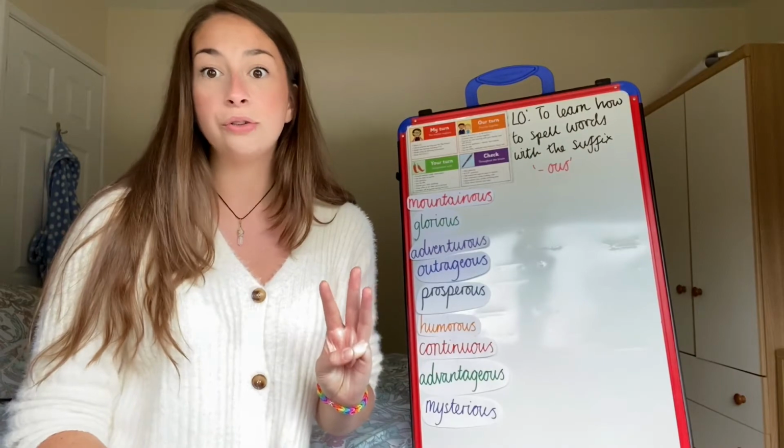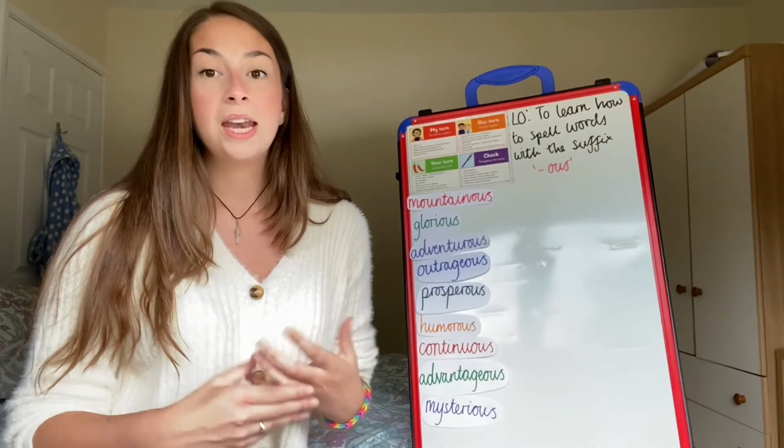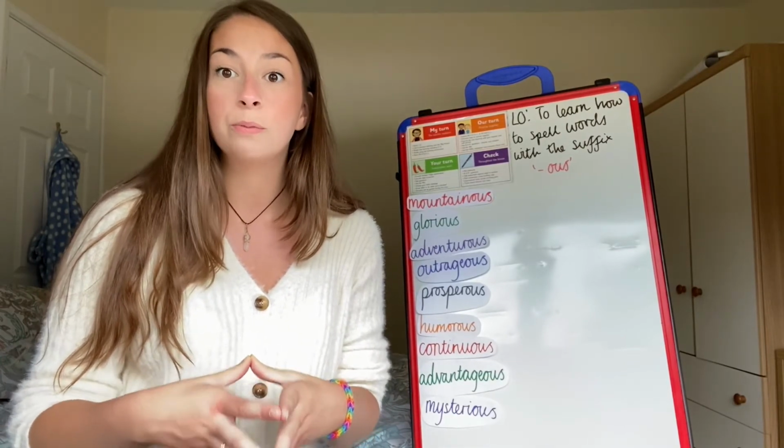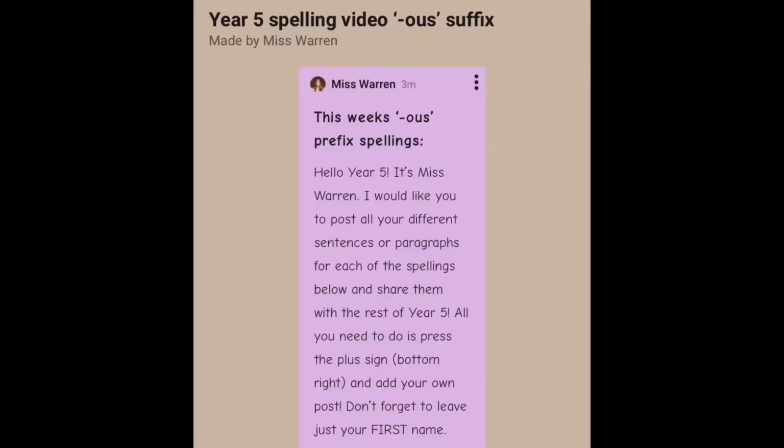Anjali 3, I want you to write either a sentence or a paragraph using this week's spellings. Now, ideally, Year 5, I'd love all of you to get on to do 3 this week because I've set up something called Padlet. Now, I'm going to explain what that is in a second. Year 5, I've also set up a Padlet page. This is where you can follow either the QR code or the web link on the next slide and then add in your own comments with the sentences and paragraphs that you've created with this week's spellings.